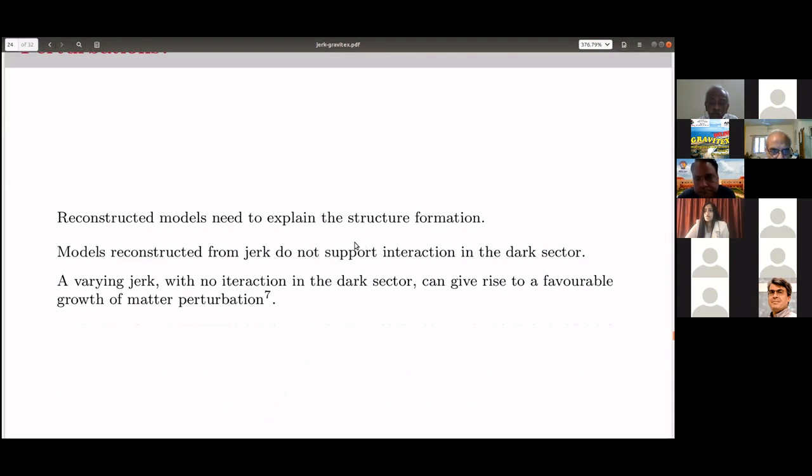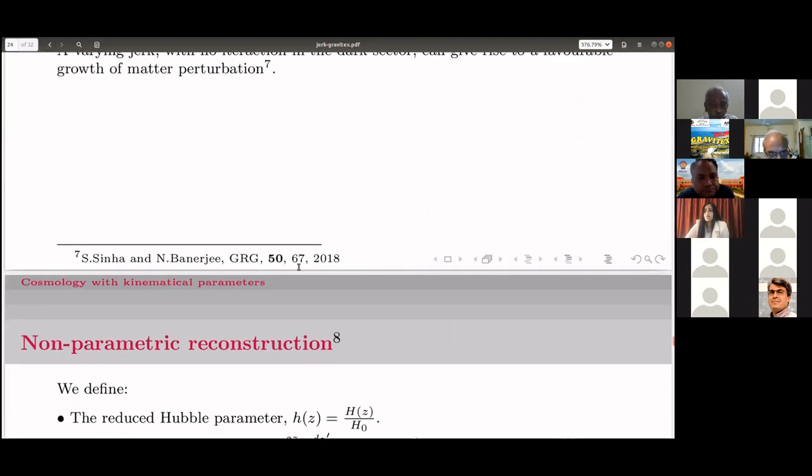We can have favorable structure formation, but we also found that the interacting models, where we have assumed j is nearly a constant, do worse than the non-interacting models. So this is mostly the thing.